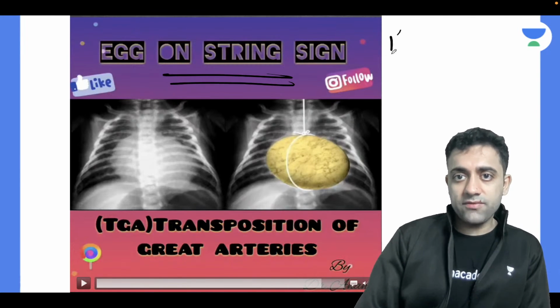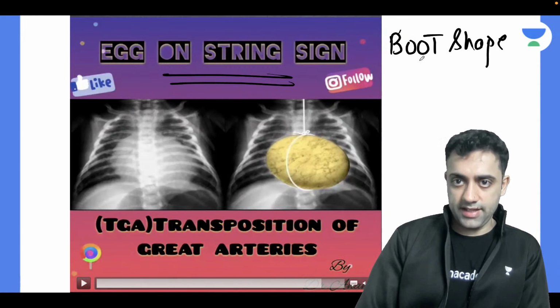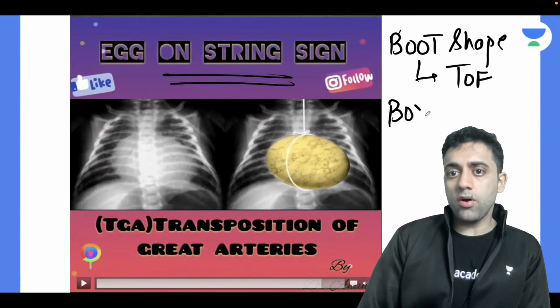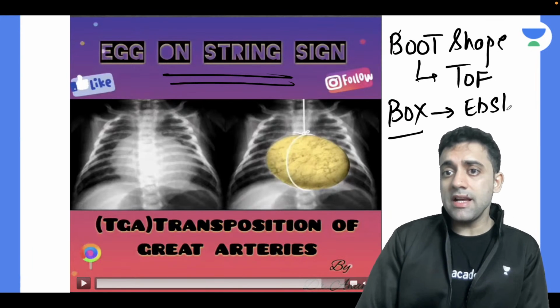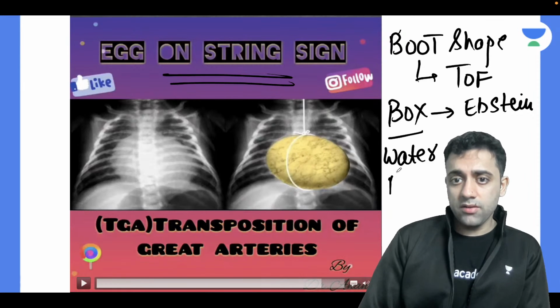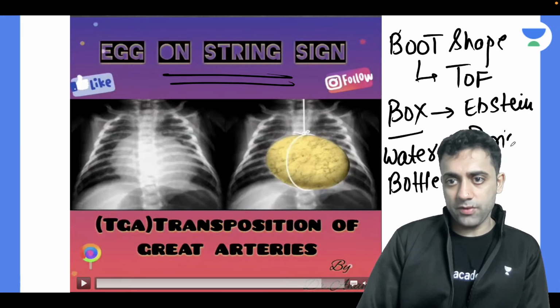Okay, so let's revise. Where do you see boot shape heart? Boot shape heart is seen in tetralogy of Fallot. Where do you see box shape heart? Box shape heart is seen in Ebstein anomaly. Where do you see water bottle shape heart or a money bag appearance? The answer is pericardial effusion.